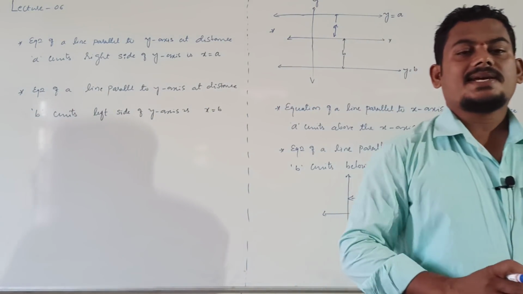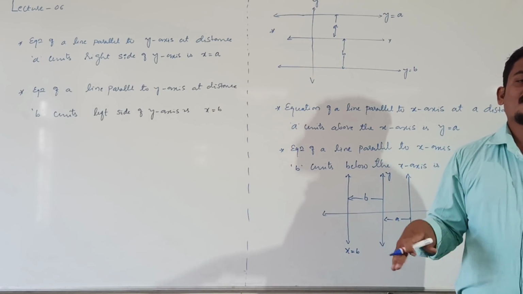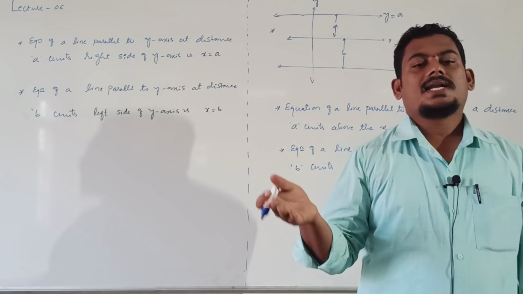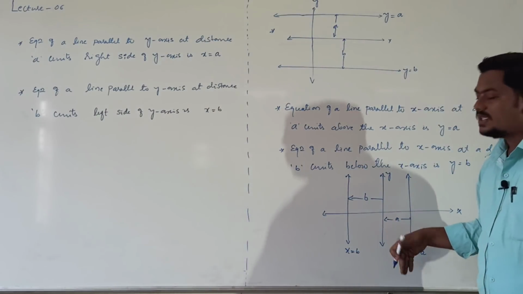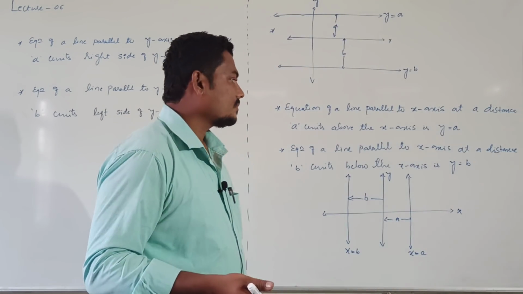One of the lines which is parallel to y-axis and on the left side of y-axis, then it is x equal to b. Right side some distance a units, then it is x equal to a, right?